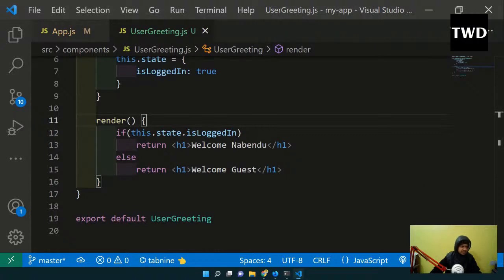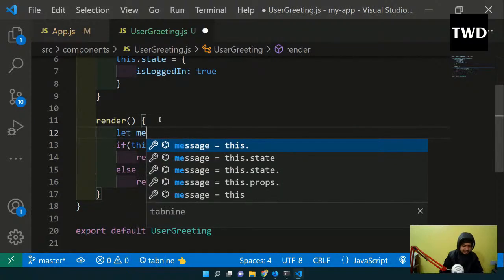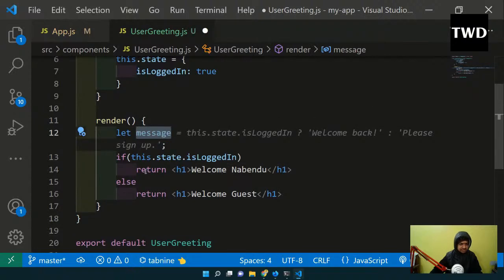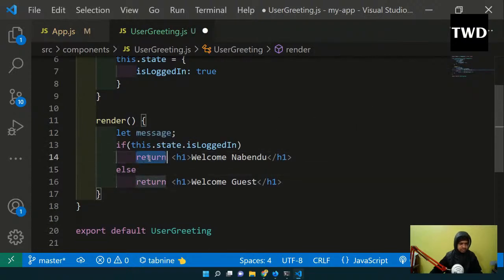Now this is method number 1, but there is an issue in that method. It is said that returning multiple times is not a good thing in a React application. So we'll just rectify this thing. We'll return only once. So what we are going to do is create a let message.